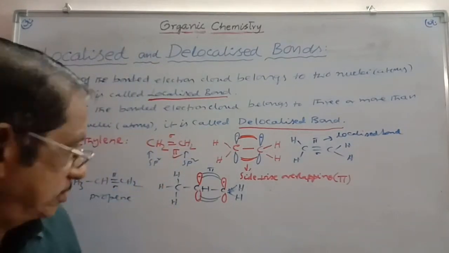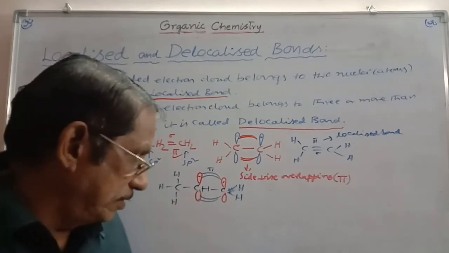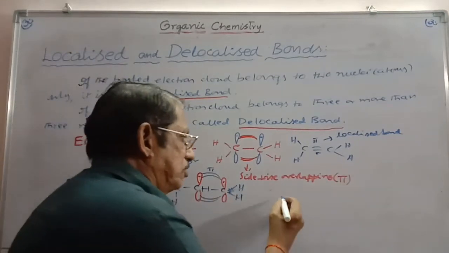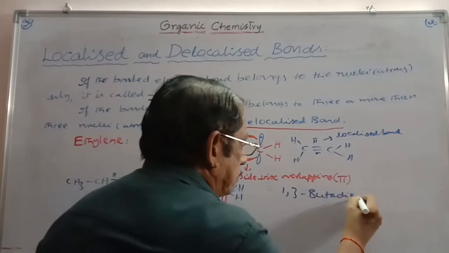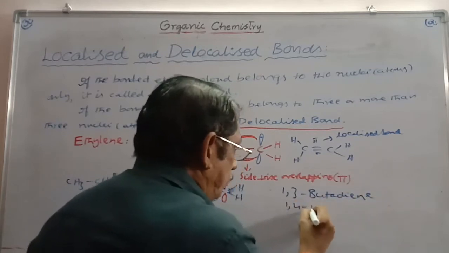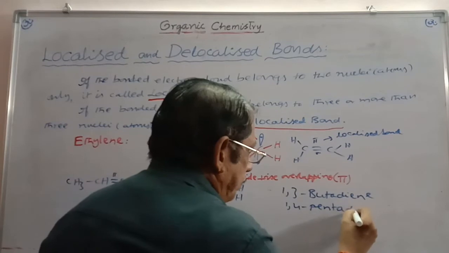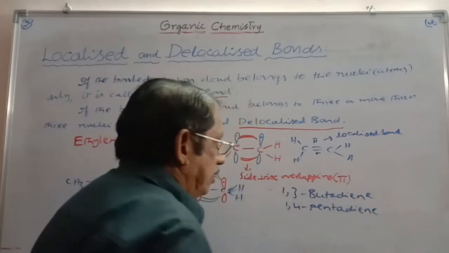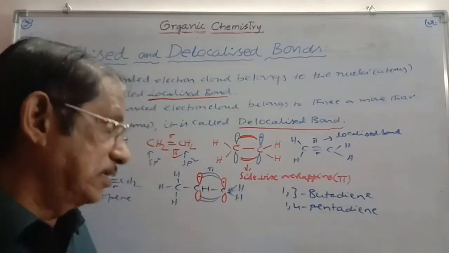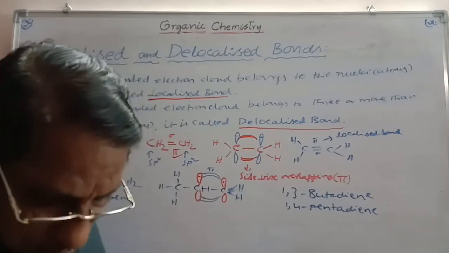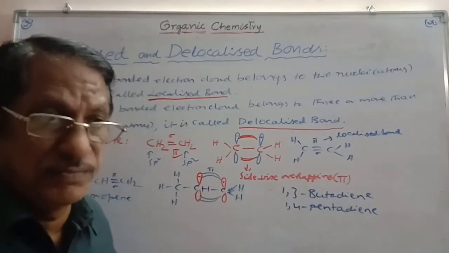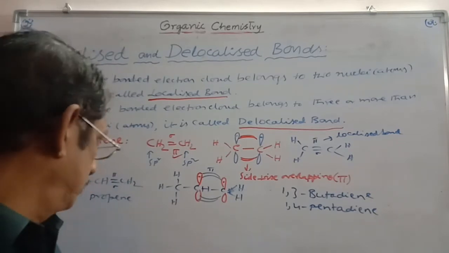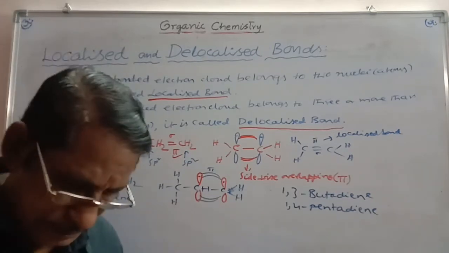If you want to understand the delocalized bond, then you have to take two examples. One is 1,3-butadiene, the other one is 1,4-pentadiene. If you take these two examples, we can clearly understand what is meant by localized bond and what is meant by delocalized bond. What is the condition required for the formation of delocalized bonds? Please note it.